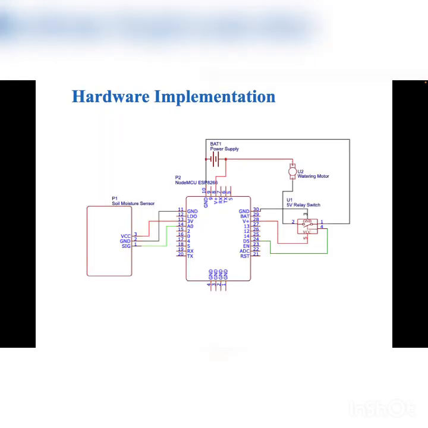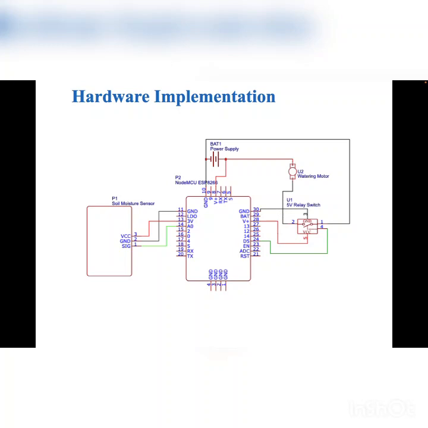The hardware implementation. As we can see in the image given, the moisture sensor is connected to the NodeMCU, which is also connected with the 5-volt relay switch for controlling the watering motor. The sensor's VCC is connected to 3.3 volt of the NodeMCU, ground to the ground of the NodeMCU, and signal to the analog 0, A0 input of the NodeMCU. From here, we are collecting those analog values and sending them to the cloud using Wi-Fi.